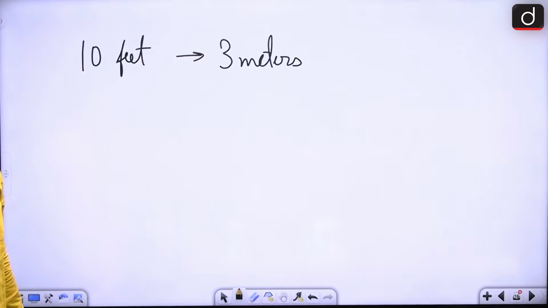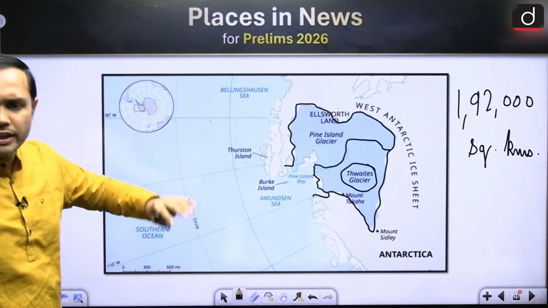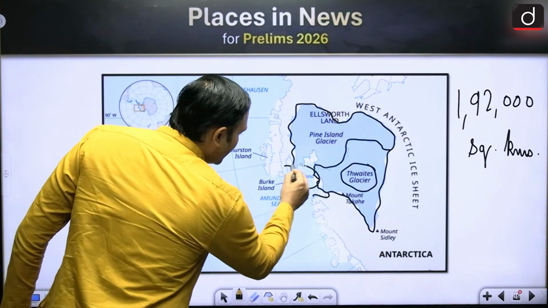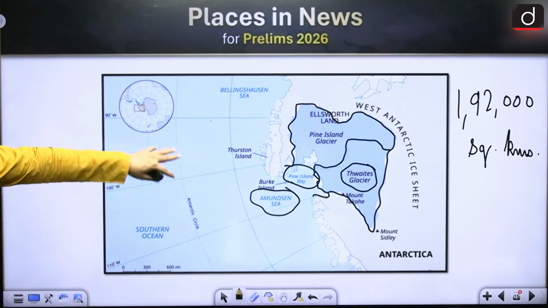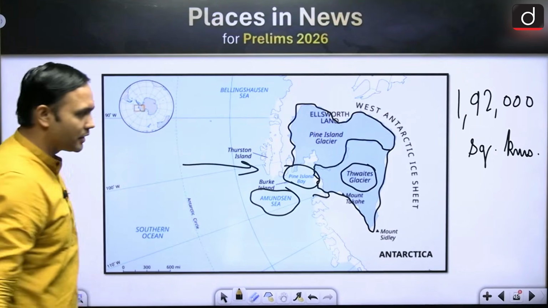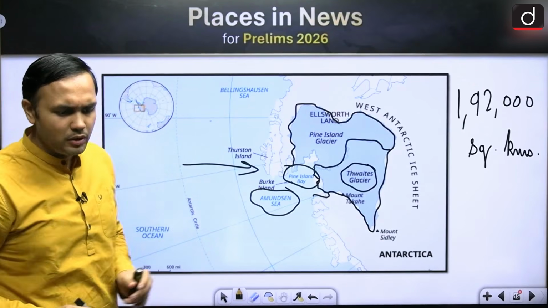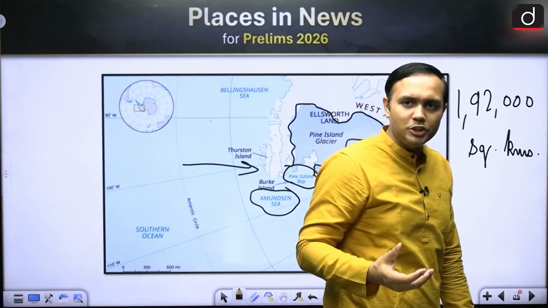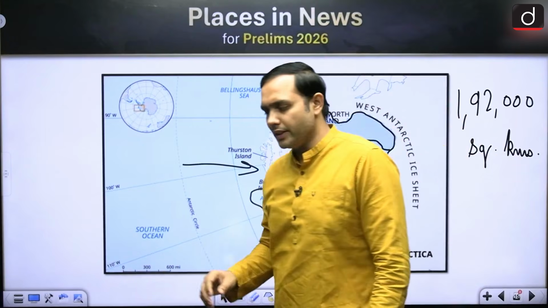Now, what are some of the other aspects? Where would you find it? Of course, it is in the West Antarctic area, right? There are other aspects regarding it. There you will find Pine Island Bay. The sea is the Amundsen Sea, right? And this particular area is inside, of course, the Antarctic Circle, that is 66.5 degrees south, right? These are some of the other aspects. It is a very big indicator of the severity of climate change, right? That is why it is monitored so closely by the world's climate scientists, right?